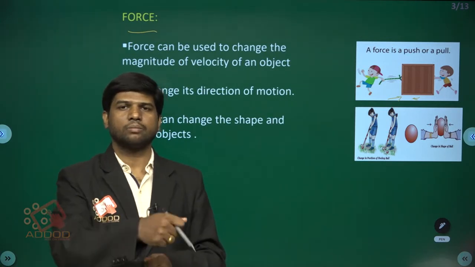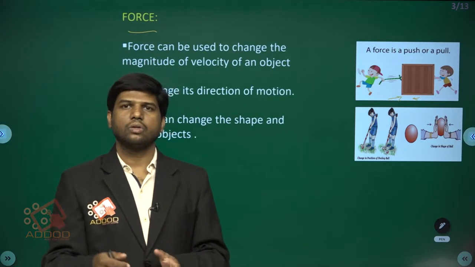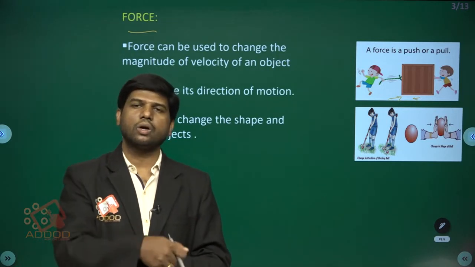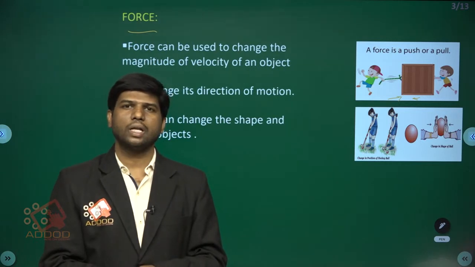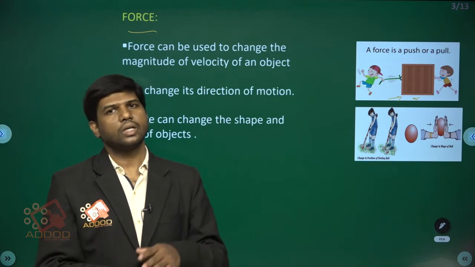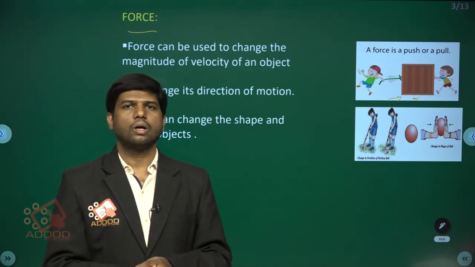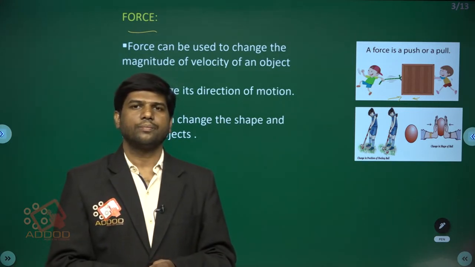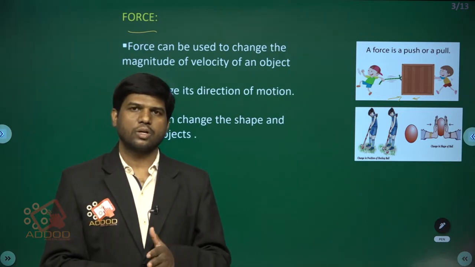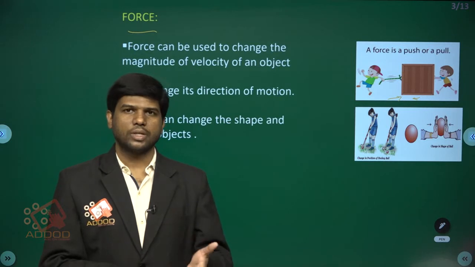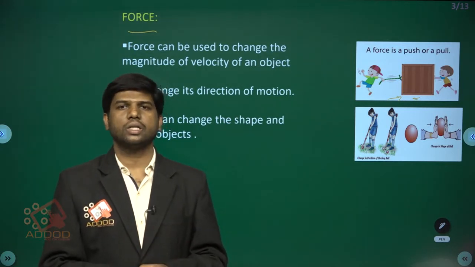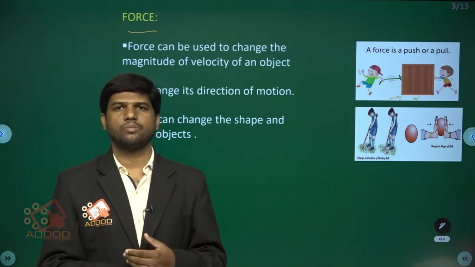When you take a right turn, you have to change the direction. There also you have to apply force on the pedal to move leftward or rightward. So force is responsible for displacing the object, changing the direction of the object, or changing the shape of the object.